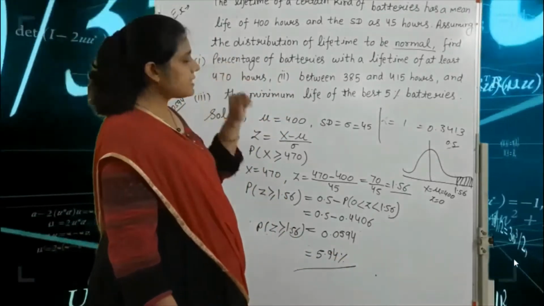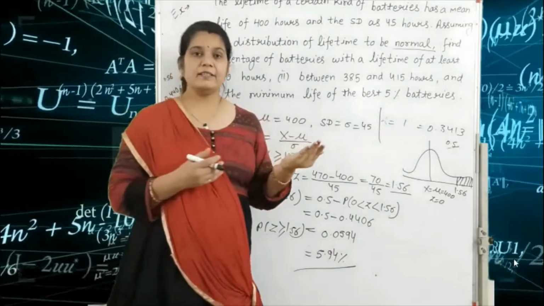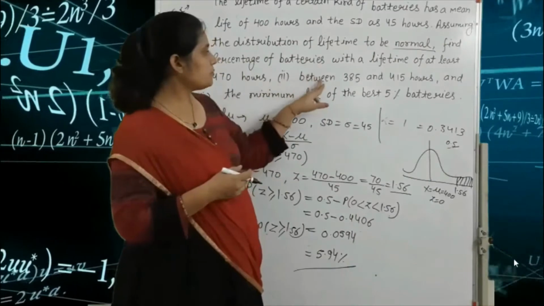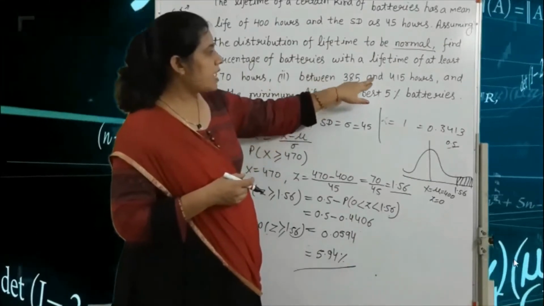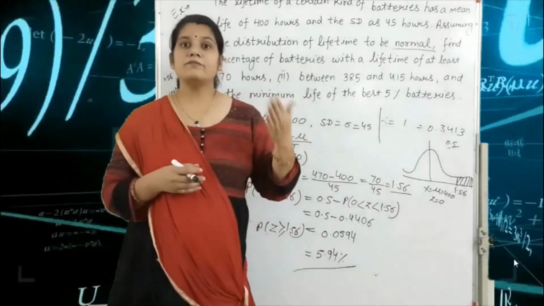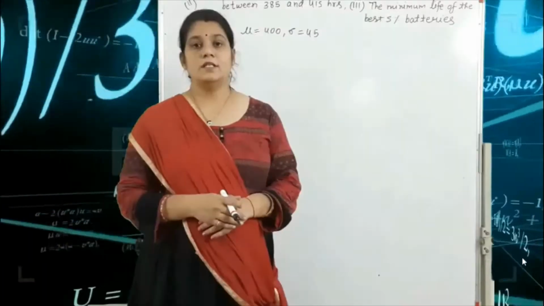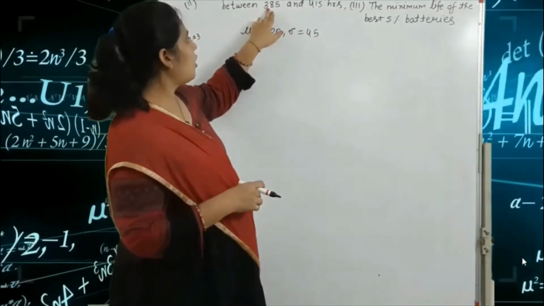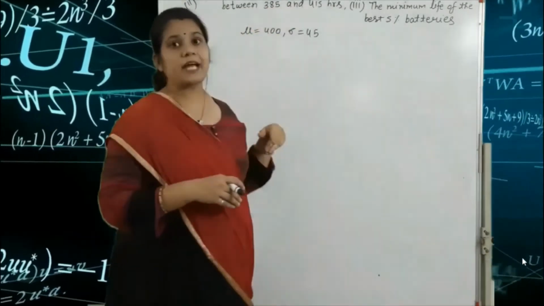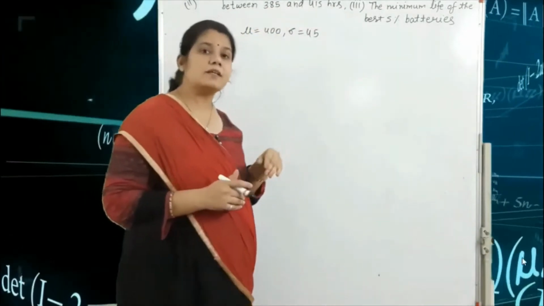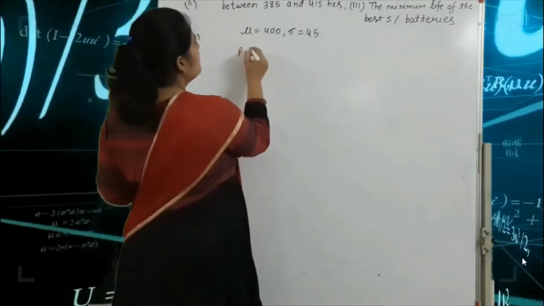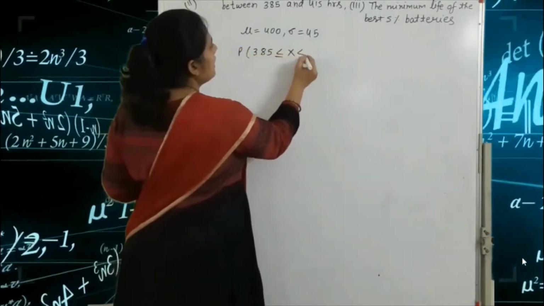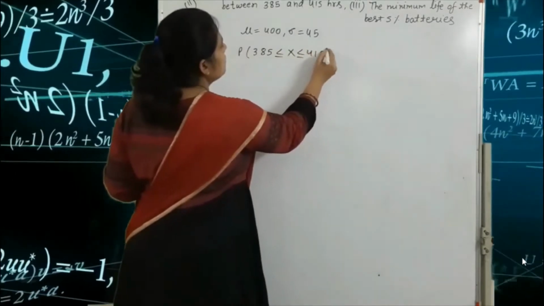The second one is we find the proportion of batteries with a lifetime between 385 and 415 hours. So we find the probability of 385 less than or equal to X less than or equal to 415.